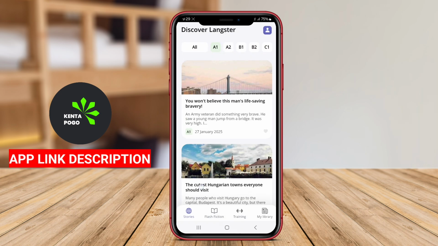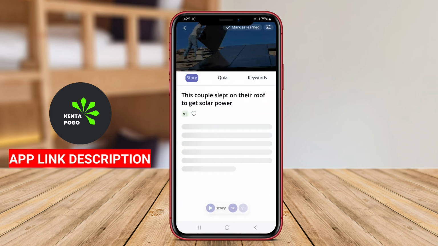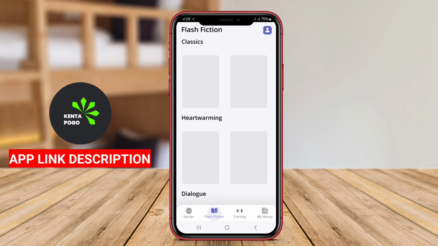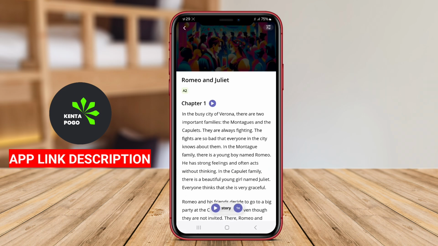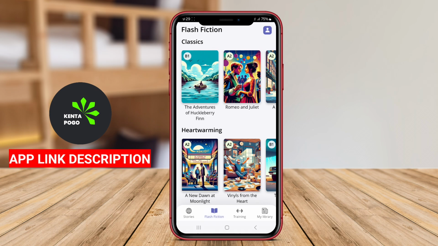By reading authentic texts, learners can improve their vocabulary, grammar, and overall comprehension skills in a context that is relevant and enjoyable. The app often includes audio recordings that allow users to listen to the pronunciation, enhancing their speaking and listening abilities. Langster typically incorporates gamified elements, such as quizzes and challenges, to make the learning process more engaging and